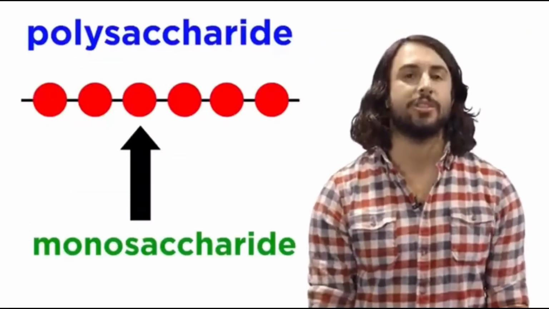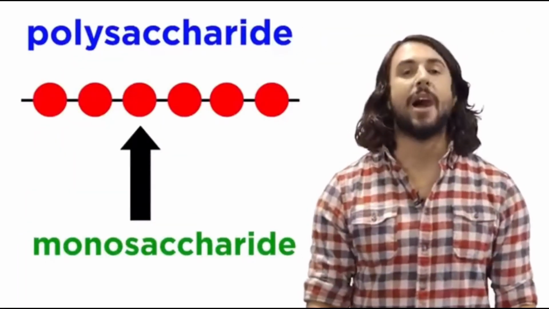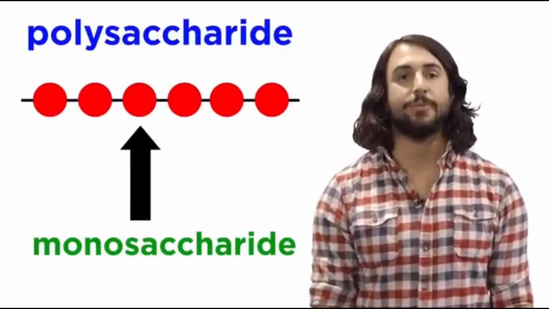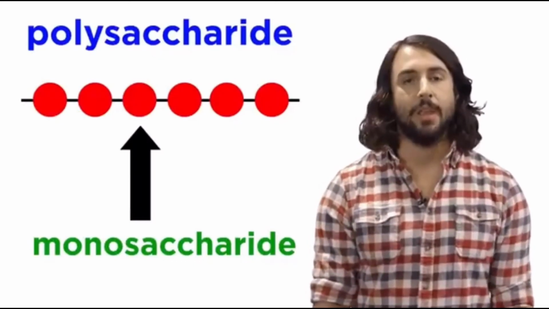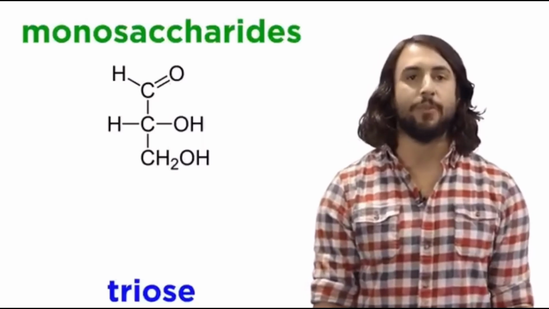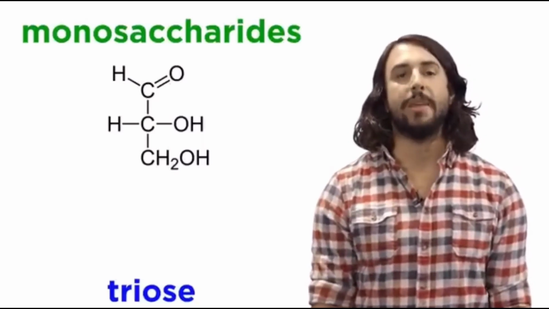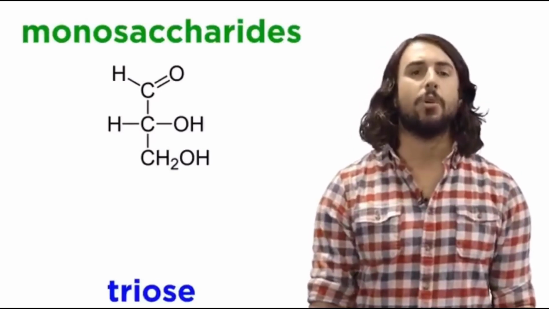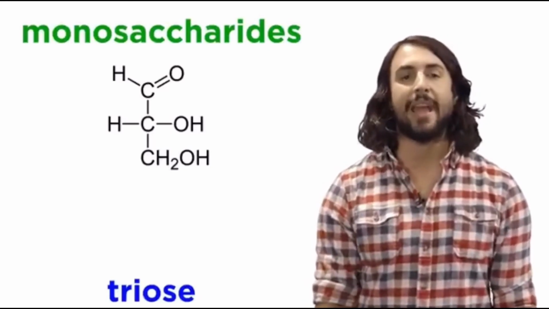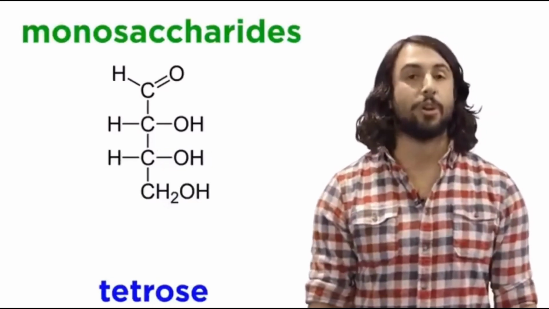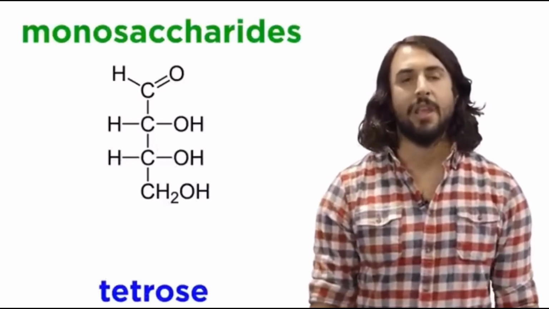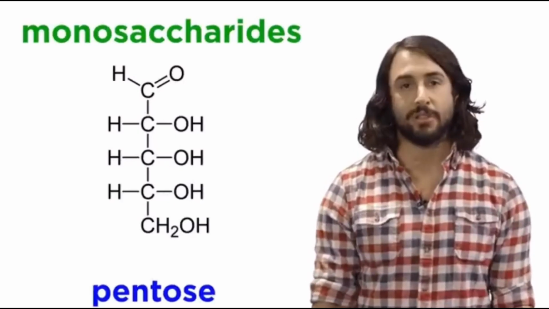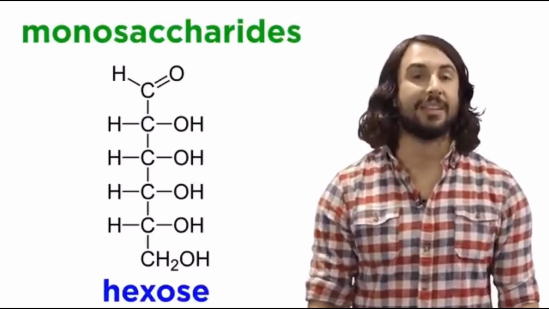Let's learn about monosaccharides first. These are the monomeric units that polymerize to form polysaccharides. We can name these according to the number of carbon atoms they have, which will be between 3 and 6. So a 3-carbon monosaccharide would be a triose. If it has 4 carbon atoms, it's a tetrose. 5 carbons would be a pentose, and 6 would be a hexose.